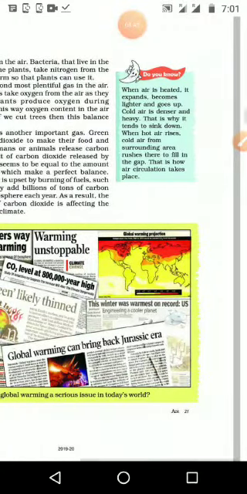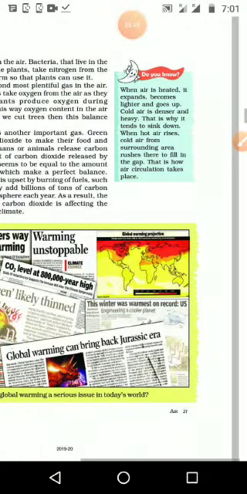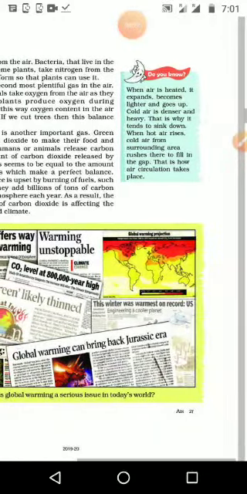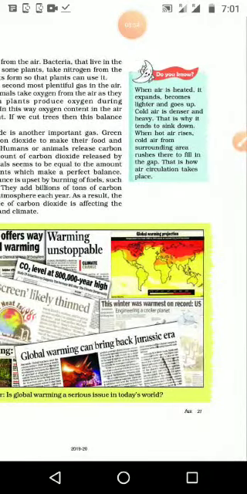Then here, do you know, when air is heated, it expands, becomes lighter and goes up. The air, when it is heated, what will happen, it will expand, and that's why it becomes very light, and it will go up. That's why we get wind in the summer season and all seasons, because of this process: the heated air expands, becomes lighter and moves upward, and cold air comes to that area.